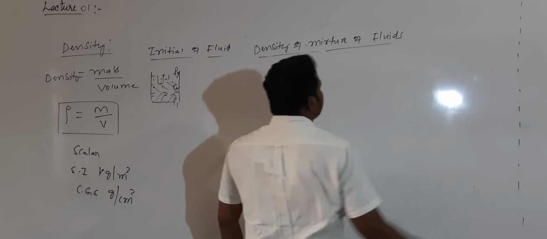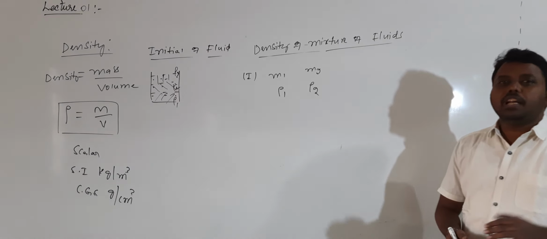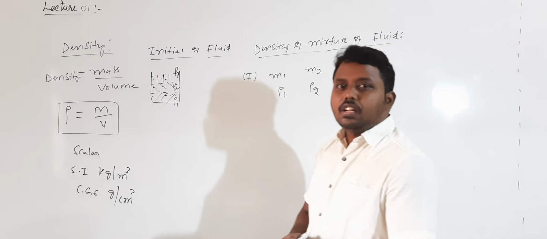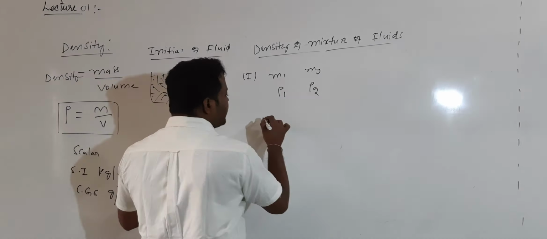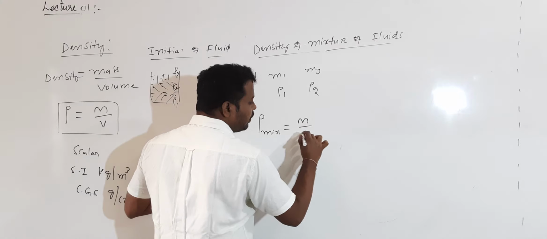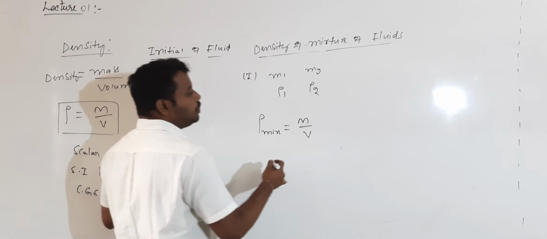So I have taken two fluids. In this first case, two fluids of masses m1 and m2, densities ρ1 and ρ2, are mixed. One mass is m1, other mass is m2. One density ρ1, other density ρ2. Both are mixed. Now I want to calculate the density of the mixture. Can I call the density of the mixture ρ_mix? Density formula is total mass divided by total volume. Here volume is not given.